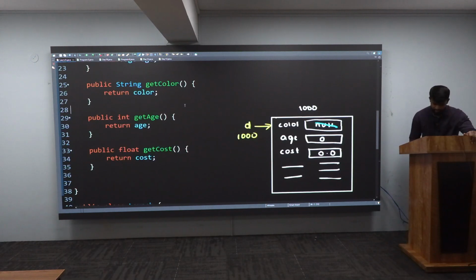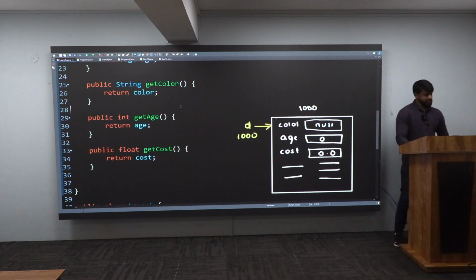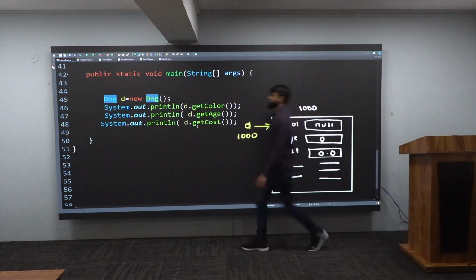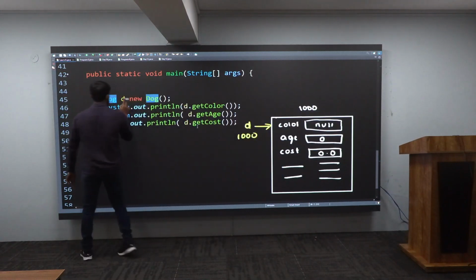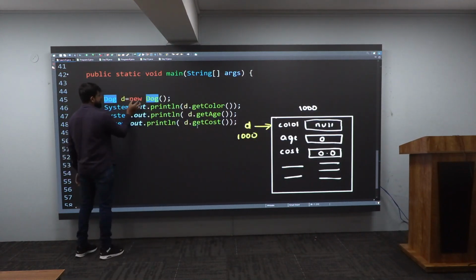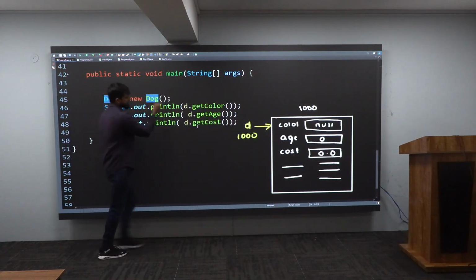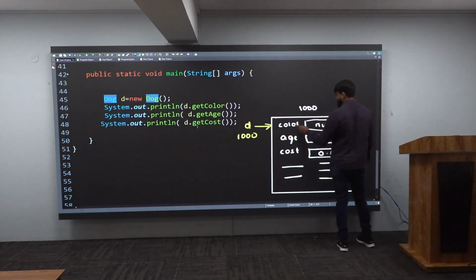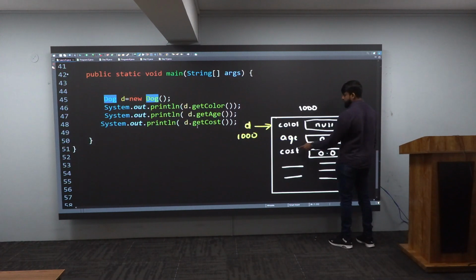And I'll just show it to you. It is having null. Very good. Let me start this explanation from the beginning. Main method, first instruction, assignment, right side, new, JVM. It is creating a dog object like this. Inside a dog object you have a color, you have an age, you have a cost, and all of these initial values you have.